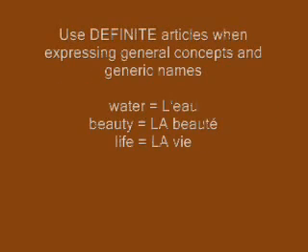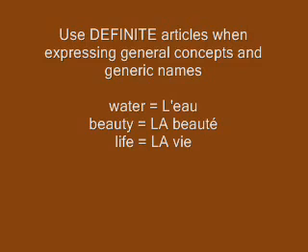Also, in English, if you need to express something in a general sense, you say water, for example. You say, I drink water. Or you say beauty, if you need to express a concept. In French, for those generic nouns, you have to use the articles, like la beauté, which is beauty.